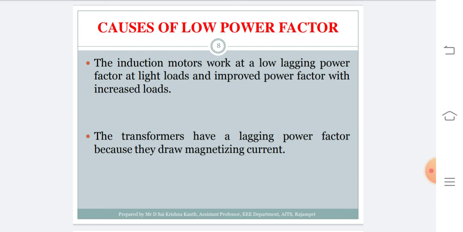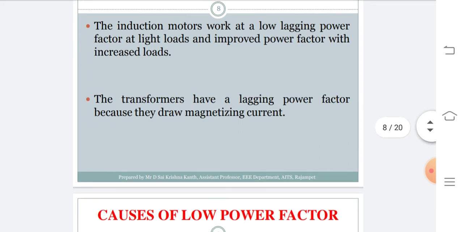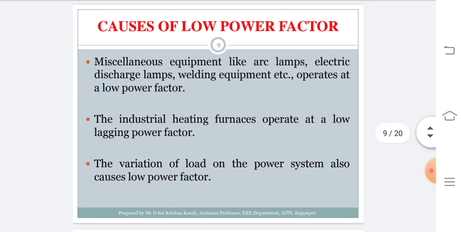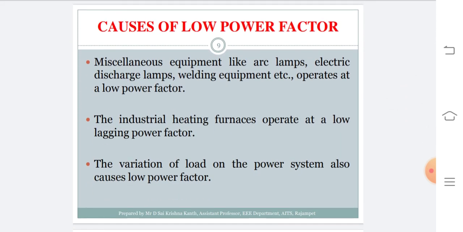The second cause of low power factor is the transformer. A transformer draws a magnetizing component of current under no load condition, so this is also a cause of lagging power factor in the given distribution or transmission system.